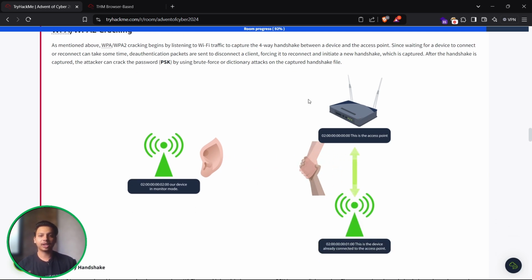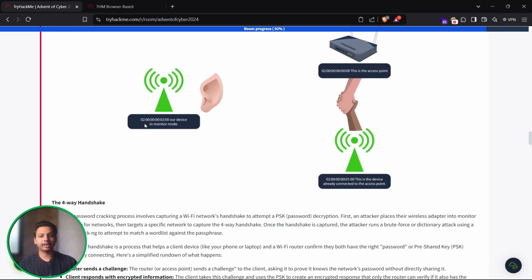As mentioned, WPA cracking begins with listening to the Wi-Fi traffic to capture the four-way handshake between a device and the access point. Since waiting for a device to connect or reconnect can take some time, deauthentication packets are sent to the clients to disconnect them, forcing them to reconnect and initiate a new handshake, which is then captured. After the handshake is captured, an attacker can crack the PSK by using brute force attacks.